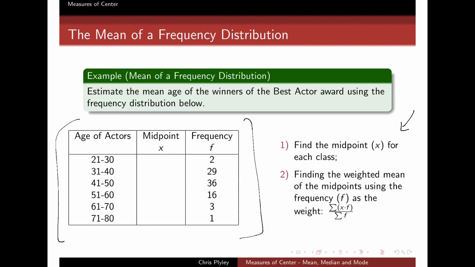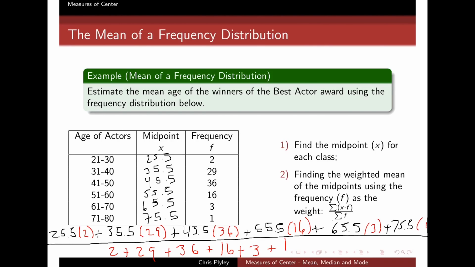Your first step, of course, is to find the midpoints and fill them in. And then after that, go ahead and find that weighted mean using the midpoints as your data points and your frequency as your weight. So give that a try and see what mean age you can come up with for the actors. Okay, so hopefully you did this and you did it correctly.